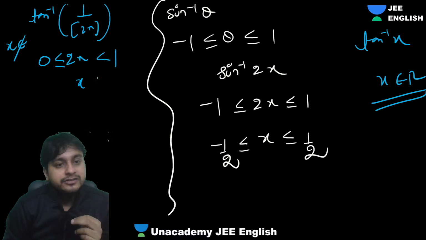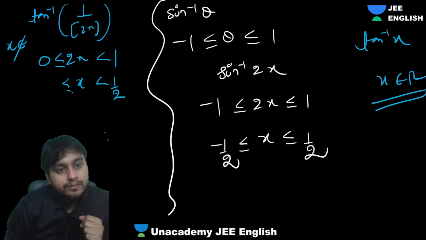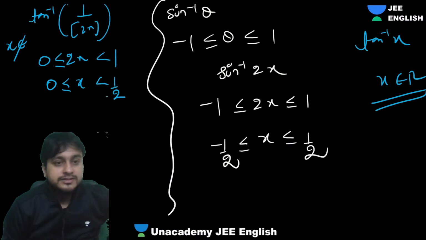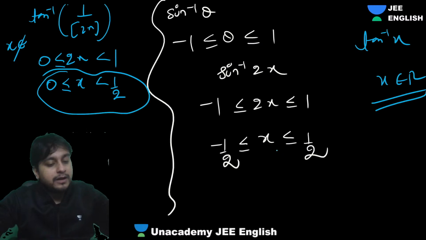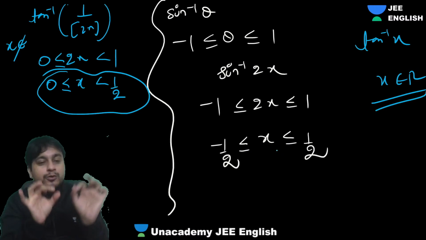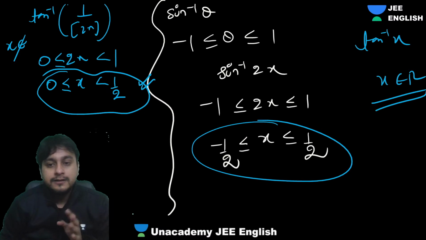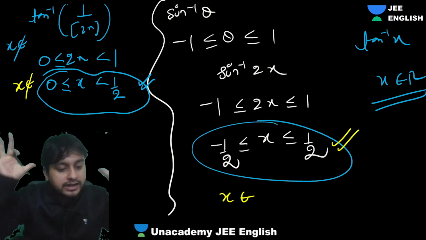We don't want this to happen, at least. So that means our x should not be between half and 0. Just remove this part smartly from this, and we'll get at least the domain of the first function. The question is pretty easy, but I want to tell you everything in detail. So what will be the common of this one and this one? x should not be this, but it should be this, because in this the denominator will become 0, otherwise it's totally cool.